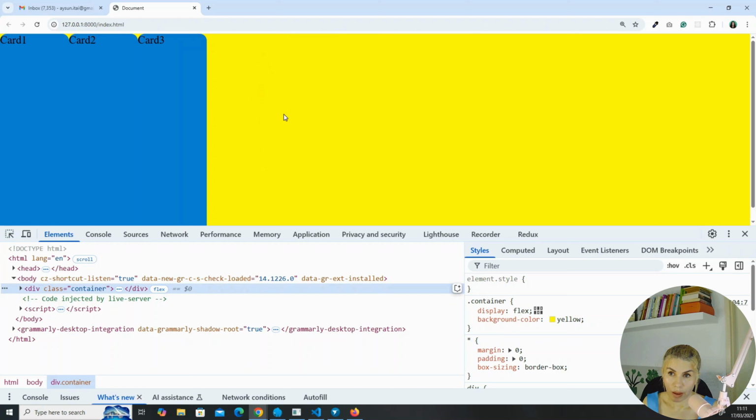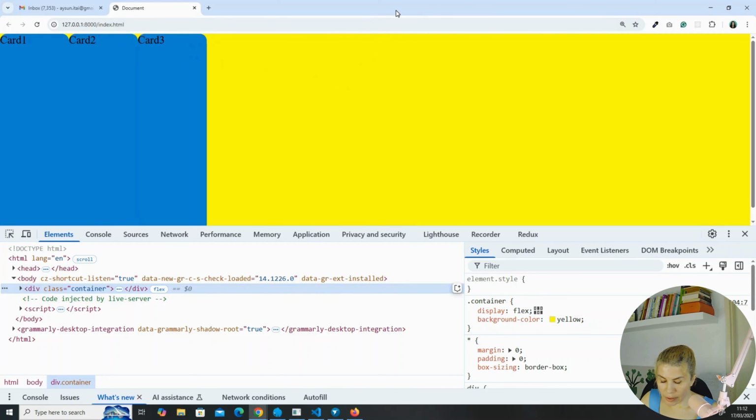And by default, remember from the diagram, justify content was flex start, which means that all the children of the flexbox, which are card 1, card 2, card 3, are at the beginning of the container. And they are only covering 300 pixel space. The rest is empty.